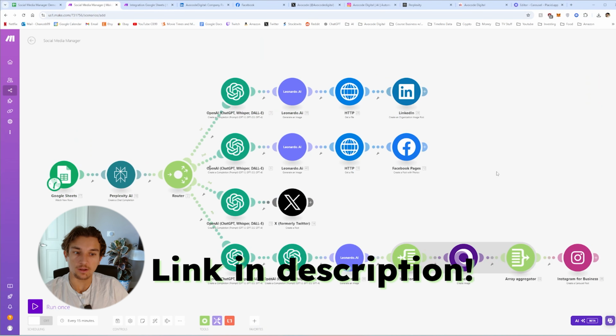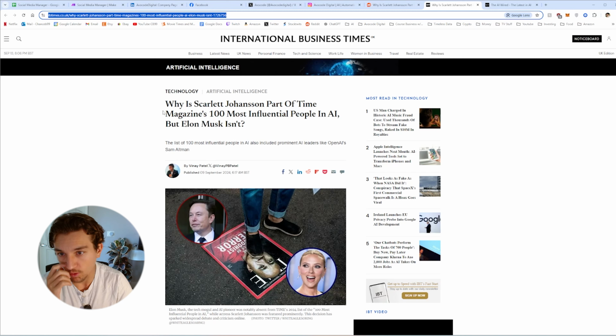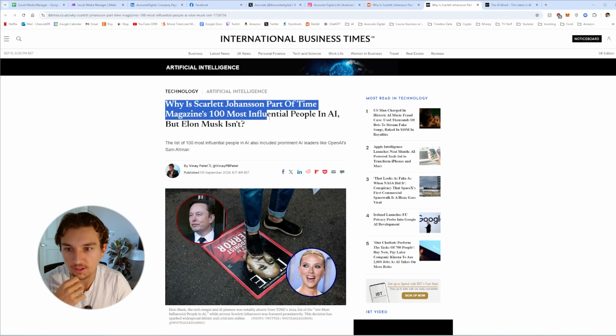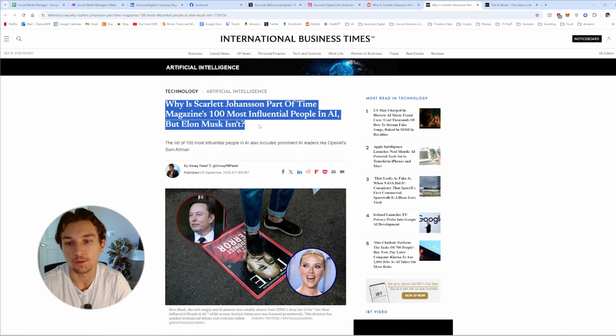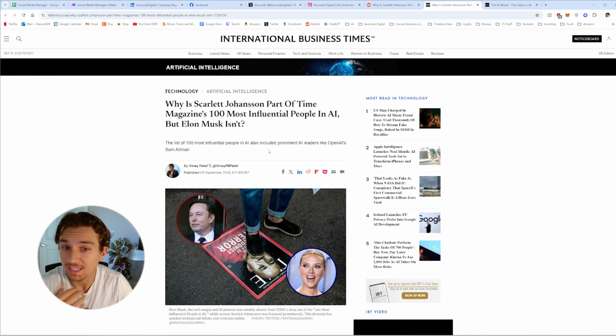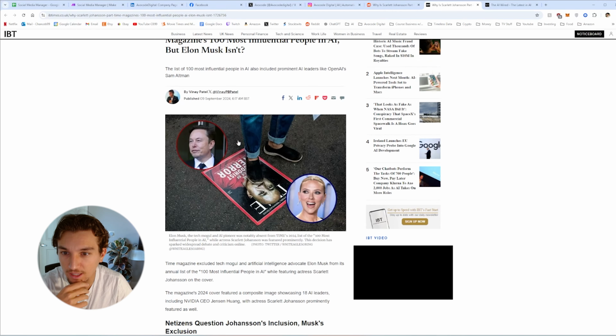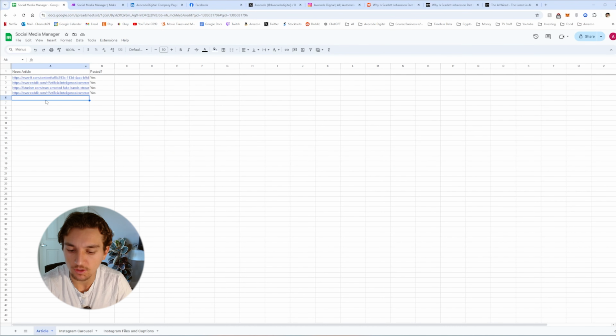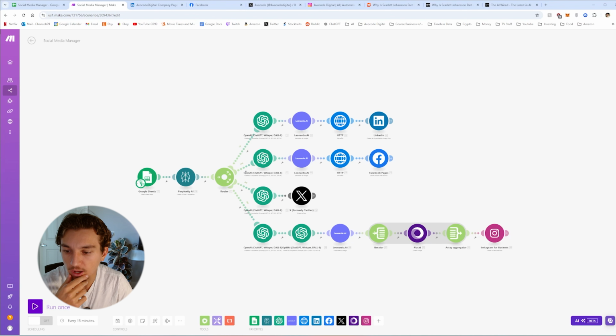So I found this article that is quite interesting. Scarlett Johansson is part of the most influential people in AI, but Elon Musk isn't. But Elon Musk is like the king of AI, so I just find it really interesting and kind of funny. All I do is paste the news article into the social media manager Google Sheet. For testing purposes, I'm gonna run this and show you what it does.